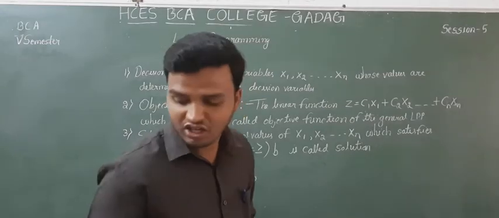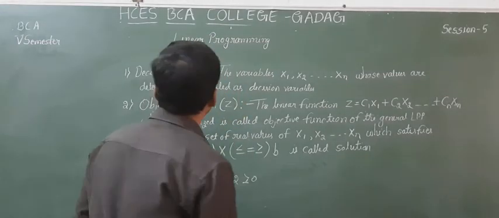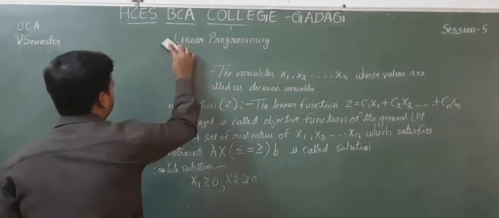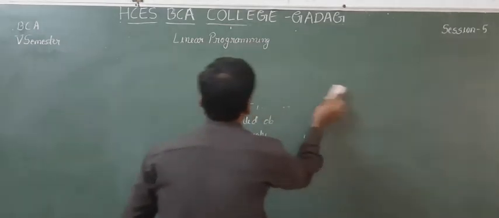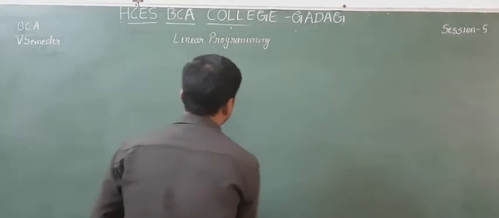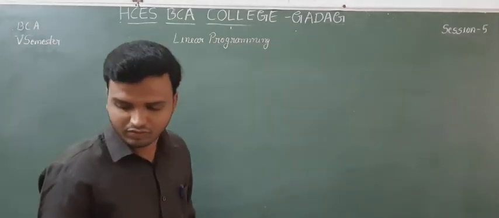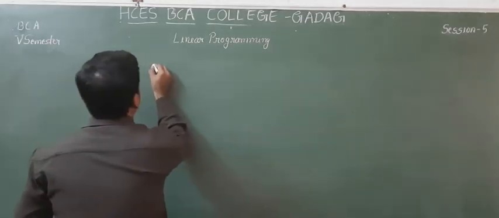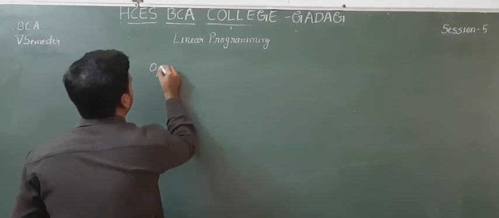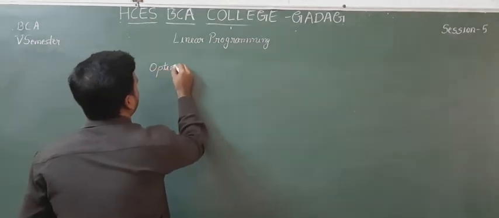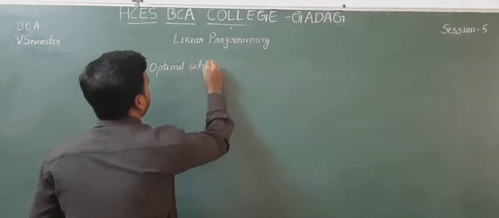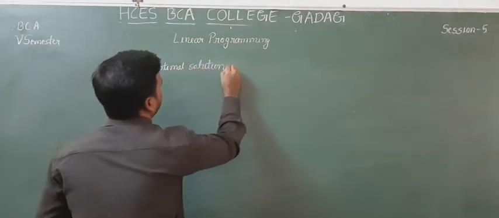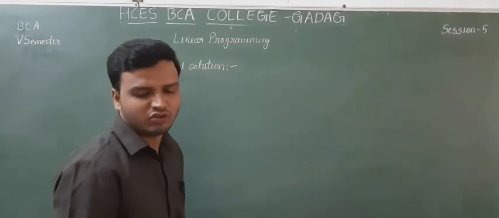And the last one is optimal solution. What is an optimal solution?